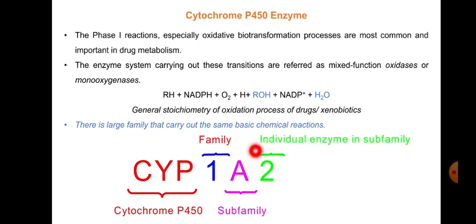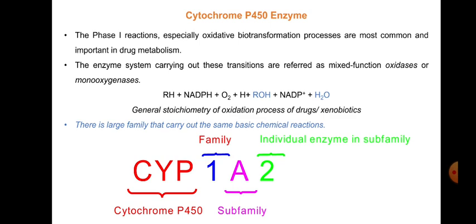Then the Arabic number, for example 1, indicates the family to which the enzyme belongs. It could be 1, 2 and so on. Then the subfamily is indicated with a capital letter, in this case capital A. And finally we have again a number, which indicates the individual enzyme in the subfamily.